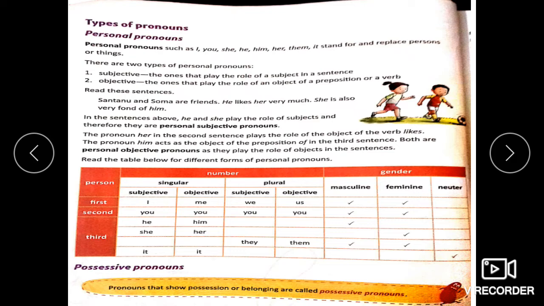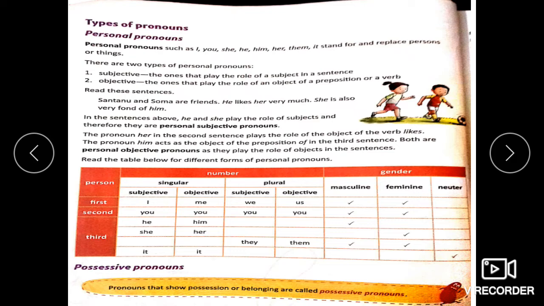In the personal objective pronouns, we have first person me, second person you, third person him, her, it. For the plurals, we have first person subjective we, you, they, and for the plurals, first person objective us, second person objective you, and third person objective them. So this is how we use these pronouns in the subjective and objective personal pronouns in a sentence.